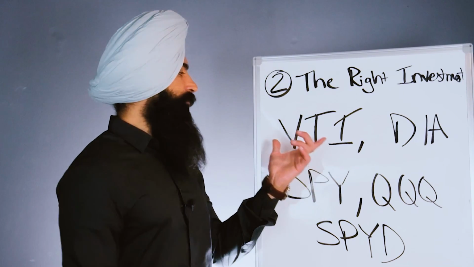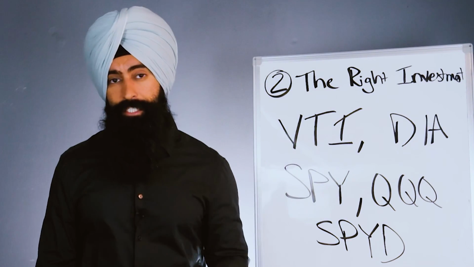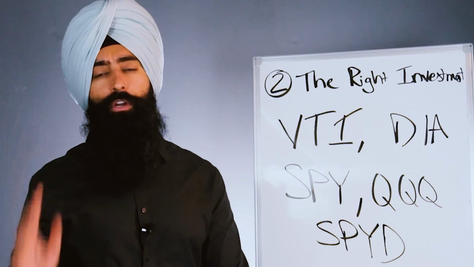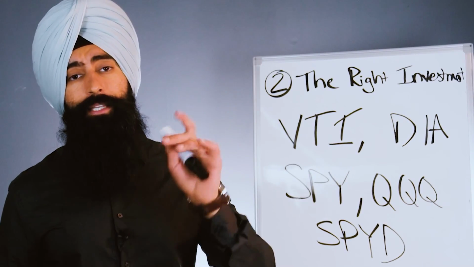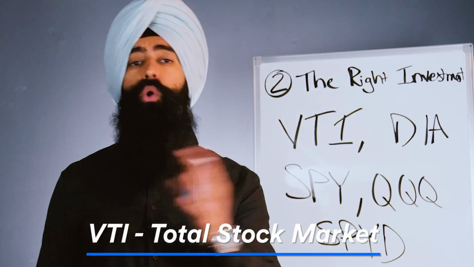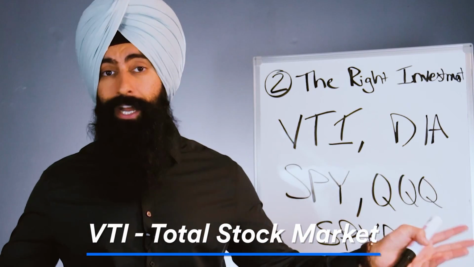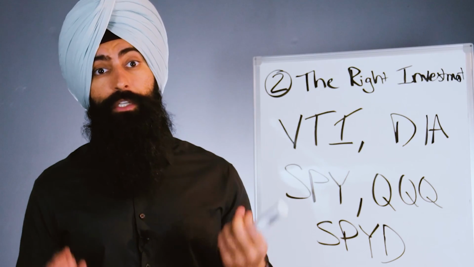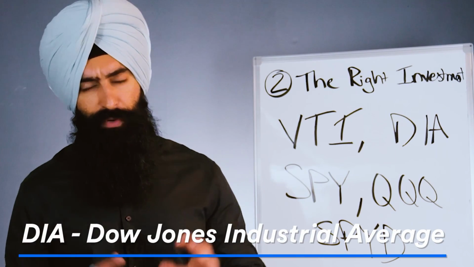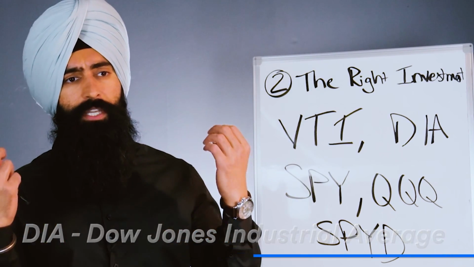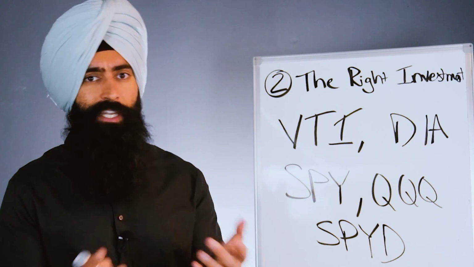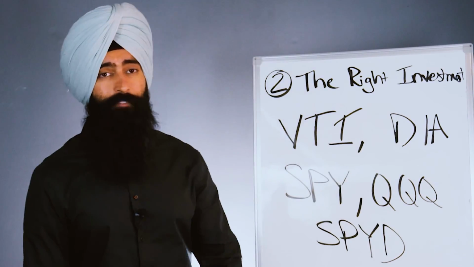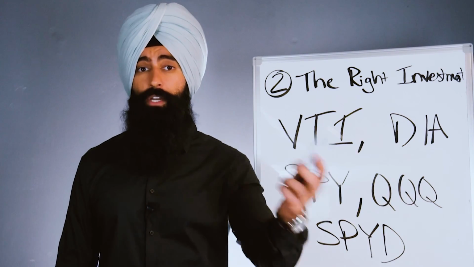Starting here at the top, VTI is an ETF. So if you go out and you buy one share of VTI on whatever stock brokerage you're using, you're buying this ETF, which gives you exposure to the total stock market, the entire stock market. If you go out and you buy one share of DIA, this will give you exposure to the Dow Jones Industrial Average. You've probably heard that word before because it's the most commonly talked about index or group of companies on the stock market. Well, you can invest in the Dow Jones just by investing in an ETF that gives you exposure to the Dow Jones.